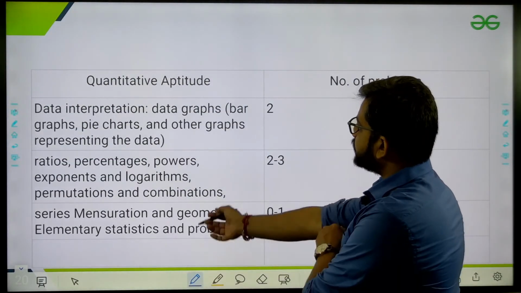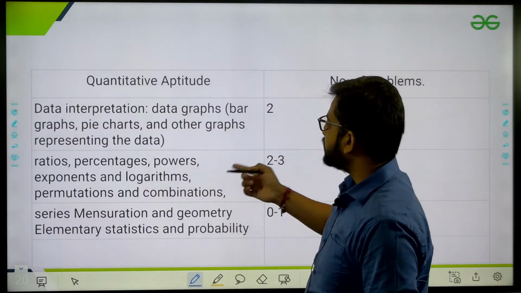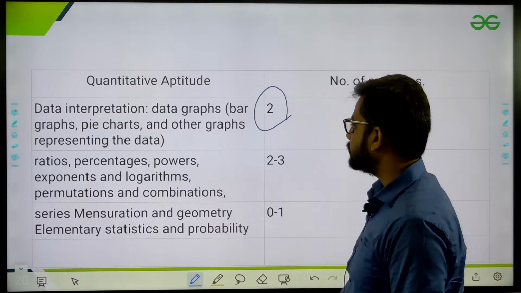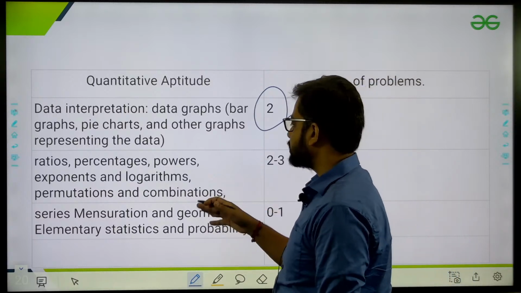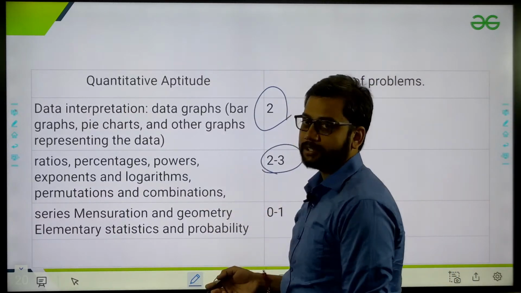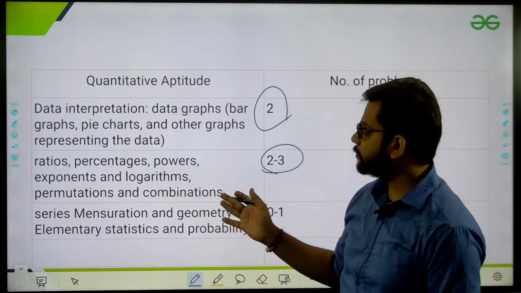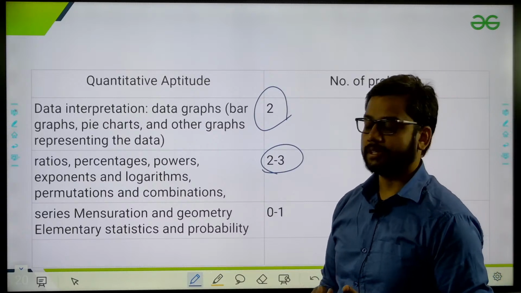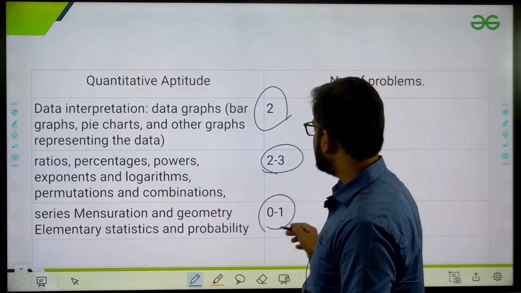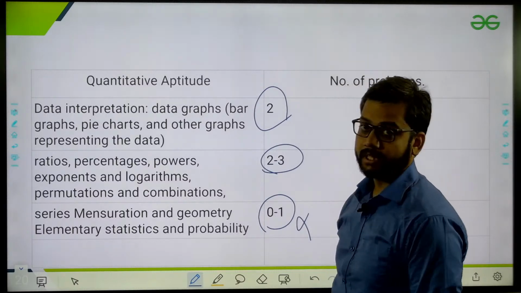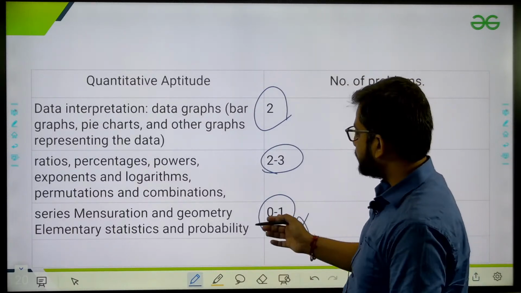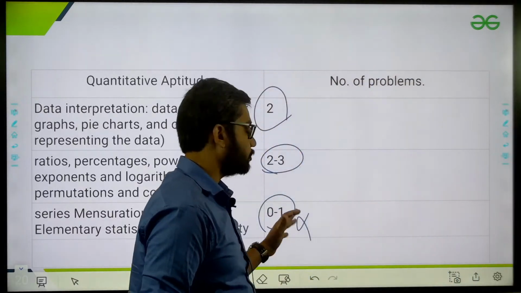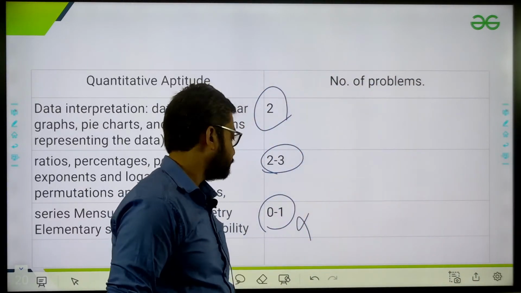In quantitative aptitude, DI, meaning bar graph, pie chart, line chart, these things, 2 marks, 100% sure. Ratio, percentage, power, exponent, logarithm, 2 or 3 questions. I have mentioned that these topics are unpredictable, so they can pick any question, 1 or 2 marks. And the series and mensuration, this is not 100% sure, because there is a gap of 1 or 2 years in these questions, so that's why I have mentioned 0 to 1. It's not 100% sure.